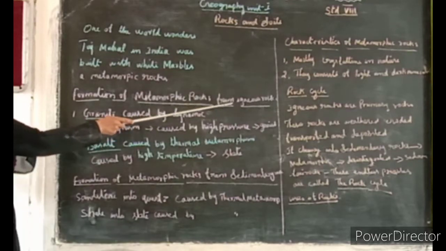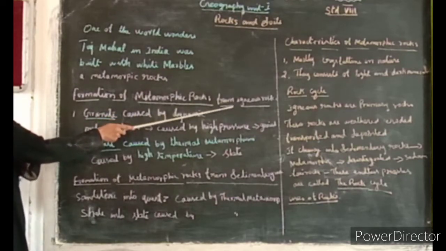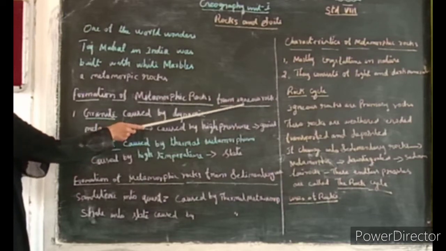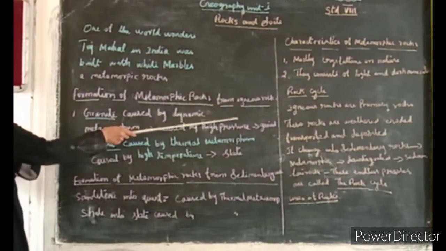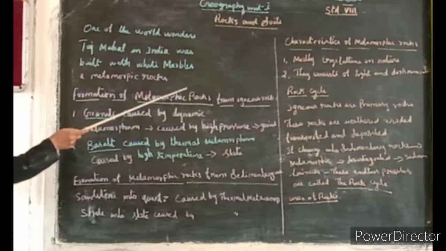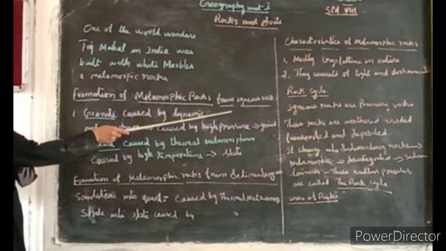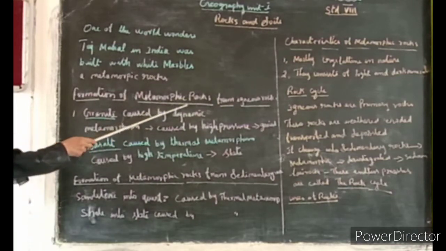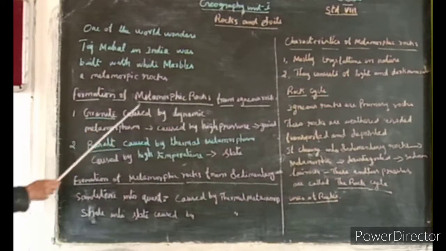Why is it known as a parent rock or primary rock? Because it comes from the molten magma. It forms in the form of igneous rocks. Then other rocks also form from these rocks only, so it is known as a parent rock or primary rock. So, the formation of metamorphic rocks from igneous rocks.